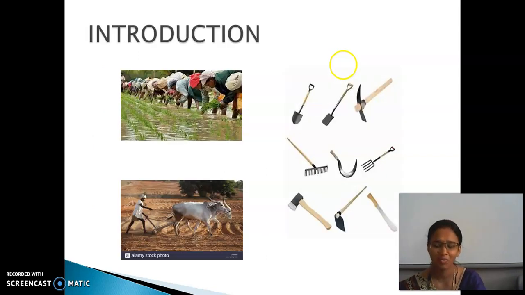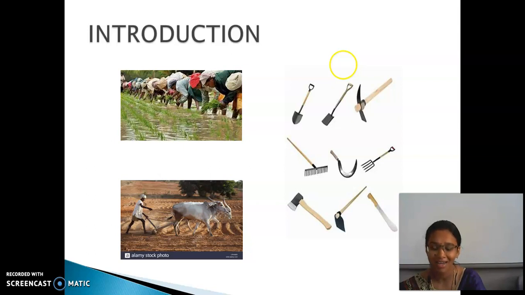If you see all these pictures, what comes to your mind? In the first picture, you are able to see some women planting rice crops. Second, there is a man ploughing the field with a bullock cart. Last, these are the tools or implements used for agriculture. What is the word which comes to your mind? Try to tell the answer.